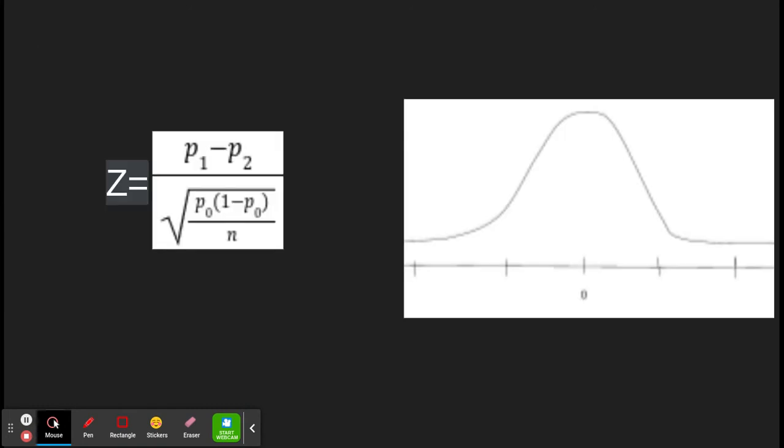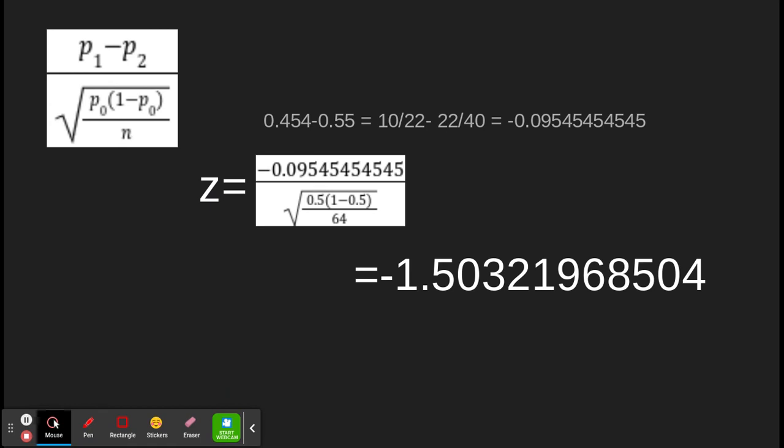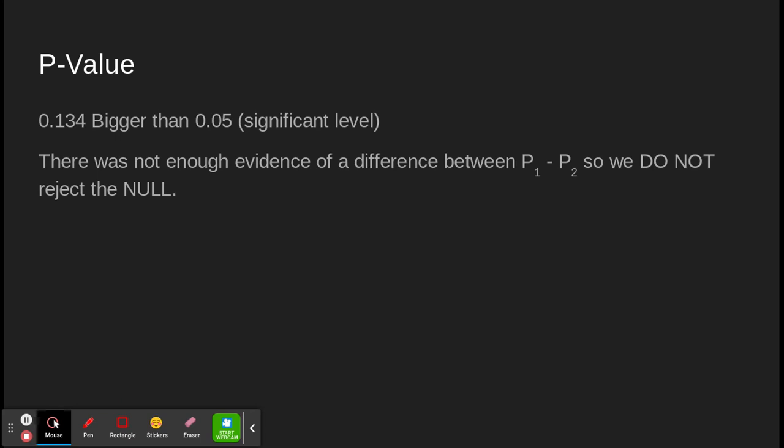Next is the equation part. We're going to look at the equation. As you can see, we first had this basic math, if you can figure it out, and the p-value is 0.134, bigger than the 0.05 significance level. You can get bored down with the math if you want to read it, go ahead, but honestly, it's self-explanatory for people in the statistics class because you guys have taken statistics. As long as you listened to Miss, you probably did learn that. I mean, it's literally just plugging in.